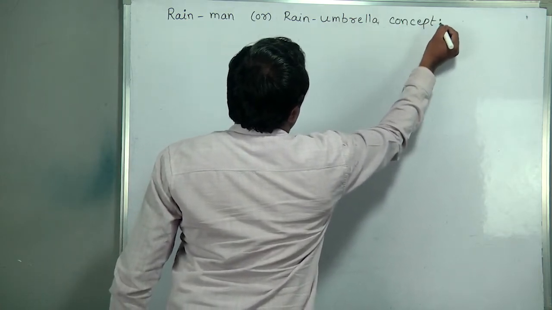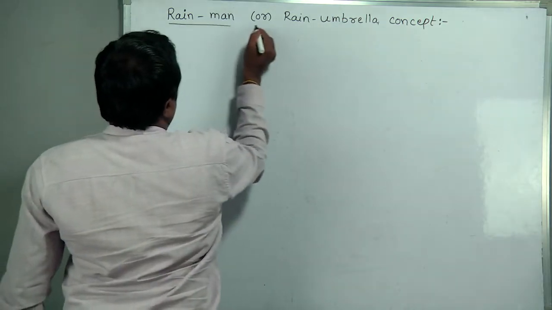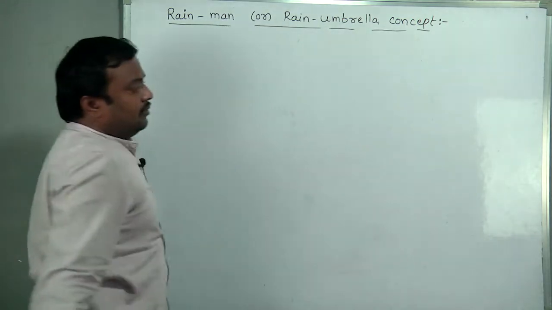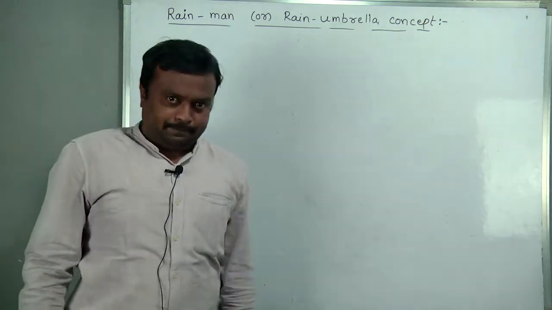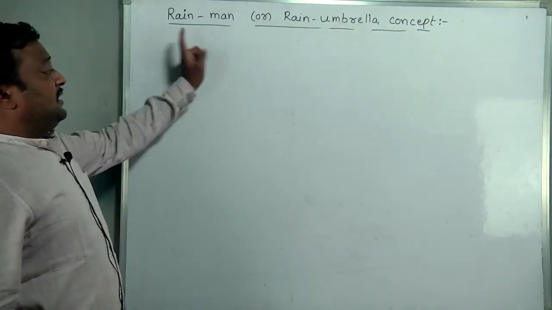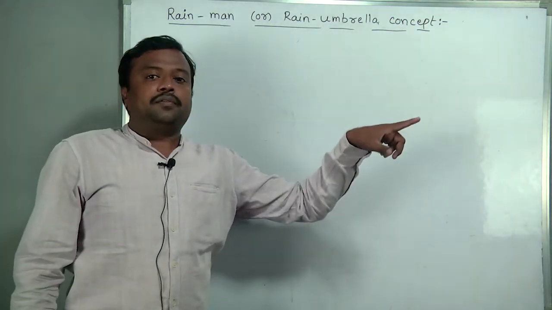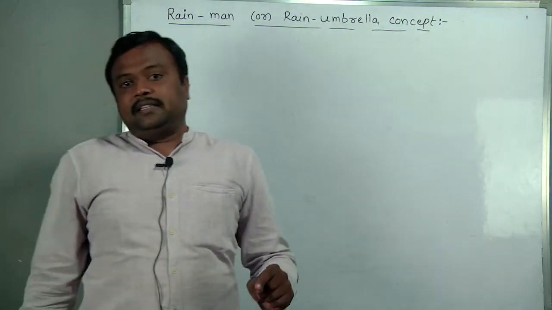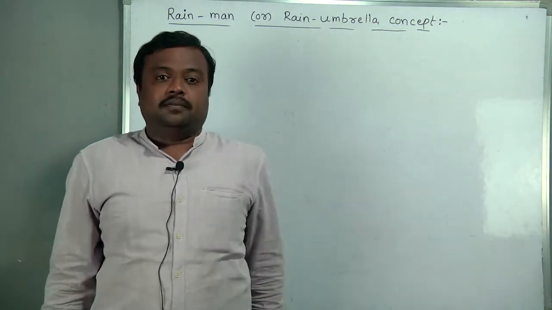So for the rain umbrella concept, we will see the concept parallelly with the given examples. This is one of the applications of relative velocity in 2-dimension.